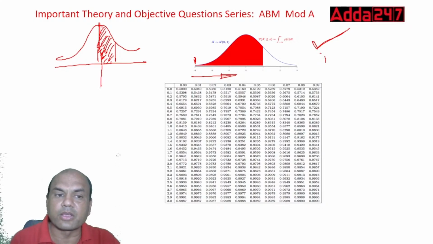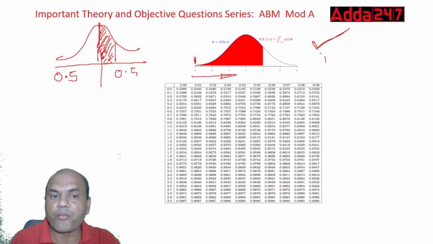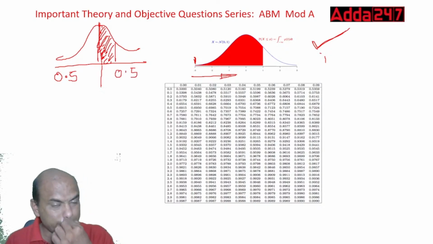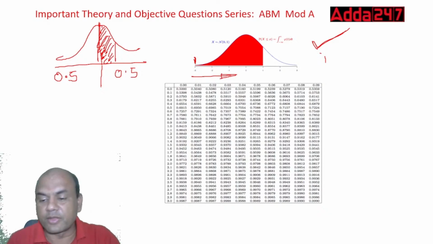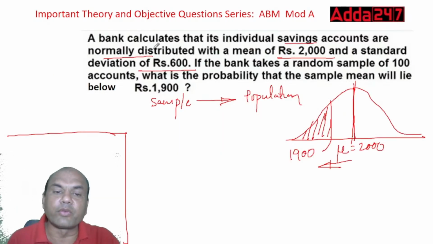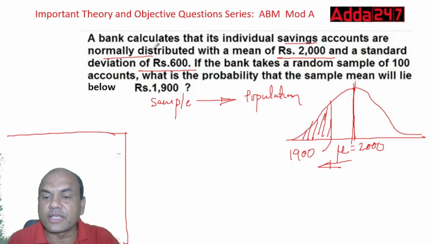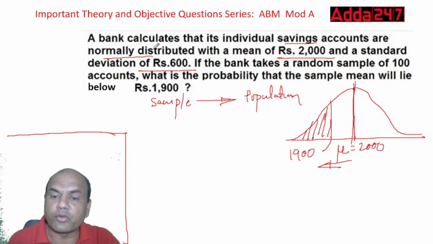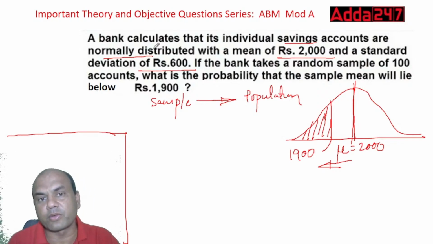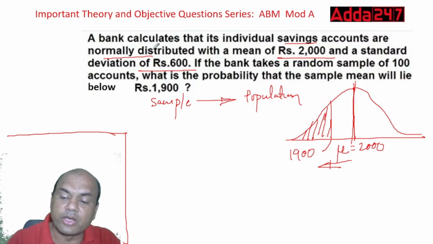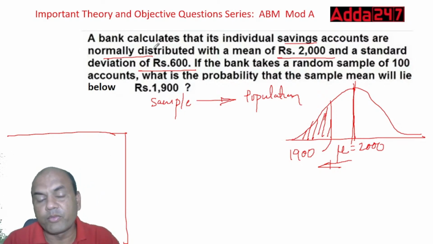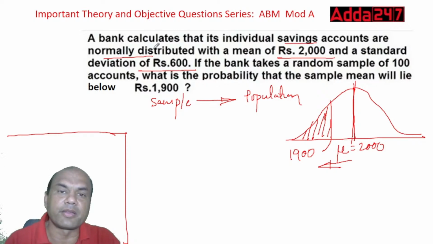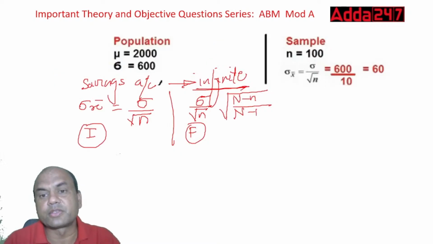See here, I'll write it over here. This is 0.5 area complete, and this is 0.5 area. Okay. So now what have they given? They have given that we want it below 1900, so we want this area. So for finding this area, this means what? This is a probability. The answer which you get is the probability over here. For getting this probability, you need to find out the z value. Without z value, you can't get the probability. Okay. So now look at this numerical.